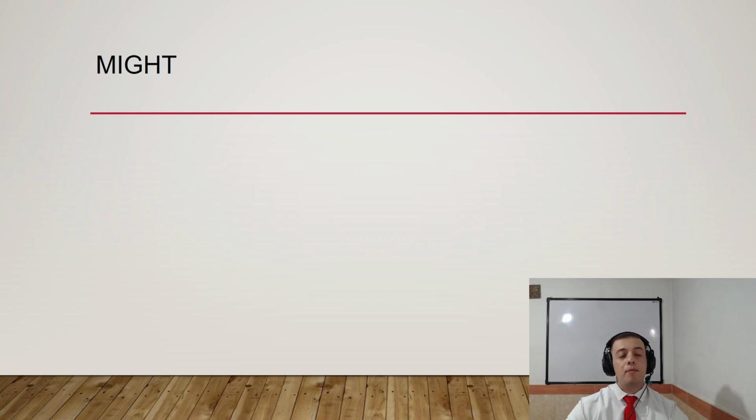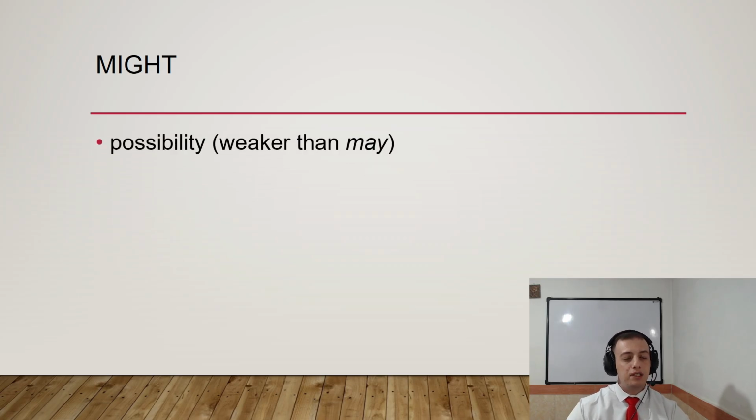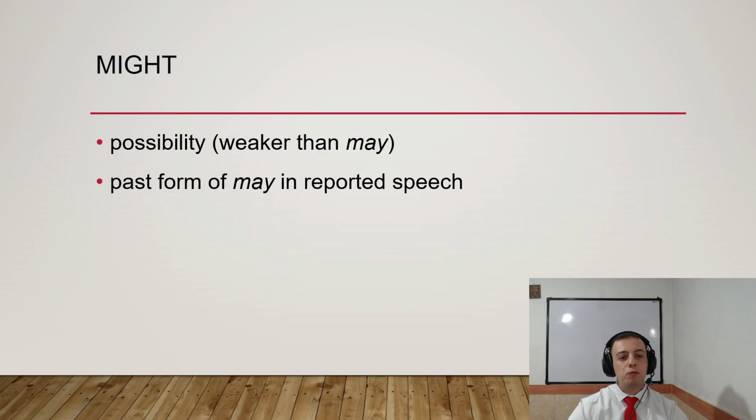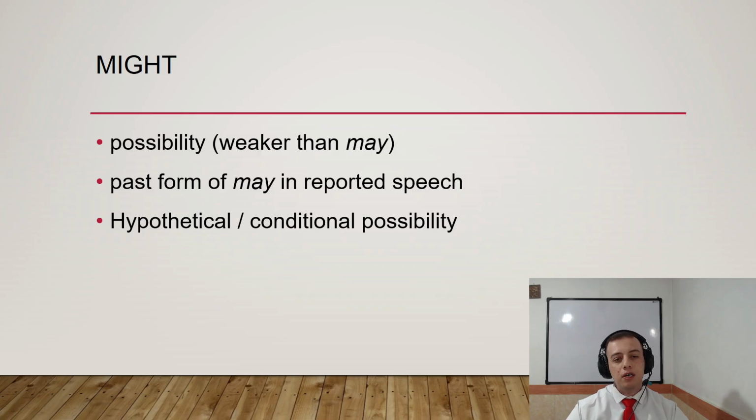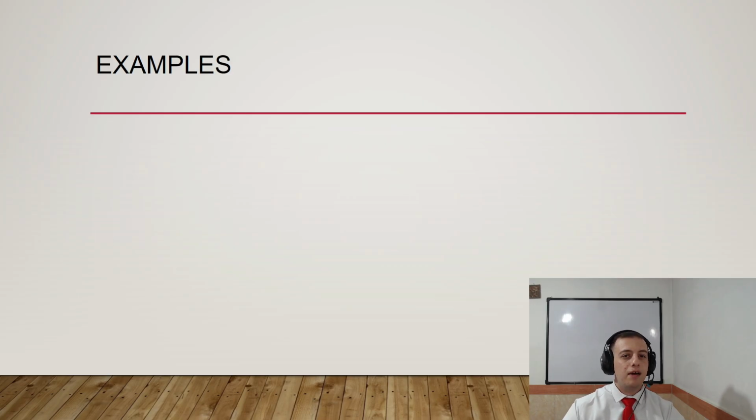Now let's talk about might. Possibility again, but weaker than may. Okay, actually may is a medium possibility, but might is less than may, or weaker actually. Past form of may in reported speech. Okay, in reported speech, you have to change may to might. And hypothetical or conditional possibility. Okay, take a look at the examples.